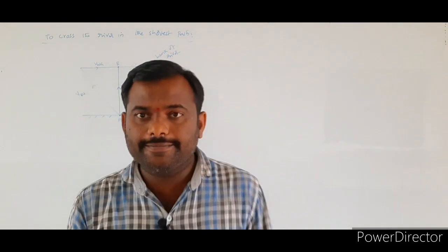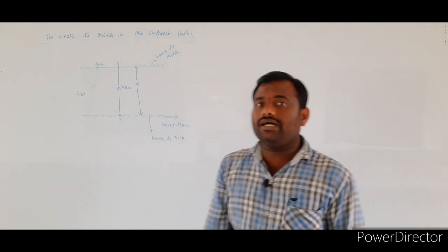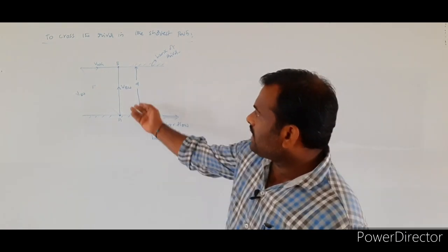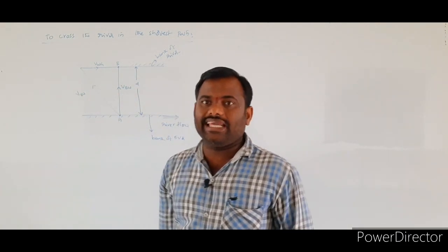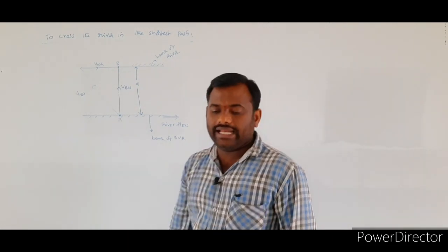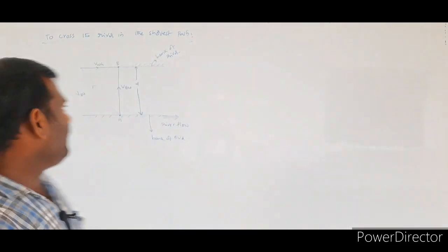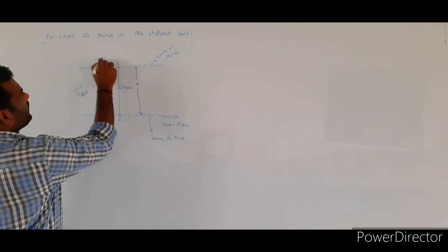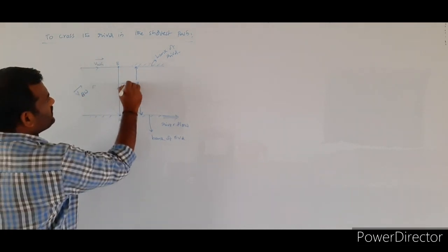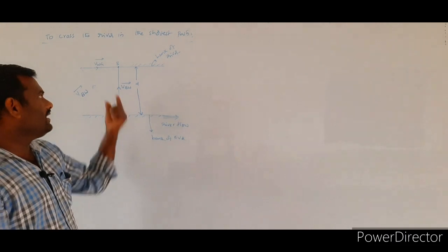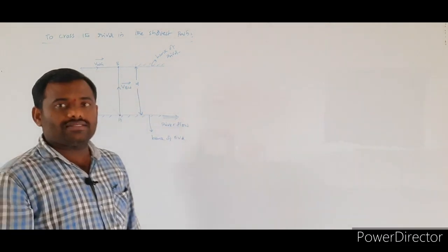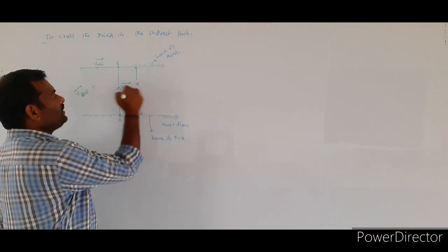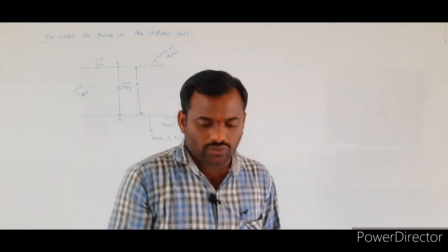And the next application is to cross the river in the shortest path. So already this notation we know. VBW is indicating the velocity of the boat with respect to water, VWG is indicating the velocity of the water with respect to ground, and VBG is the velocity of the boat with respect to the ground.